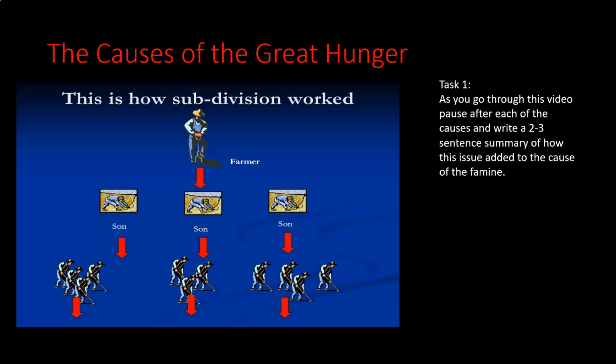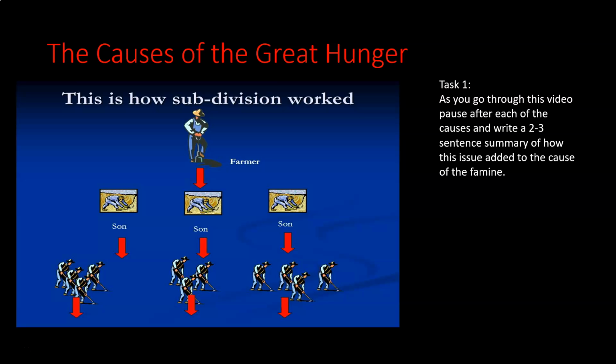So you see here that we have one farmer at the top, so this is, say, the grandfather. He has 3 sons, and each of them gets a small 1/3 of his land, one section of his land, which is all well and good. Maybe he had a lot of land and he had enough to give each of his sons. But when each of those sons has their own family, we can see below they have 3 or 4 sons each. We now have up to 11. Just here in this one alone, we have 11 sons that the land is now being divided between. So we've taken one plot of land that one person was living off, and within 2 generations, there's now 11 families trying to live off this.